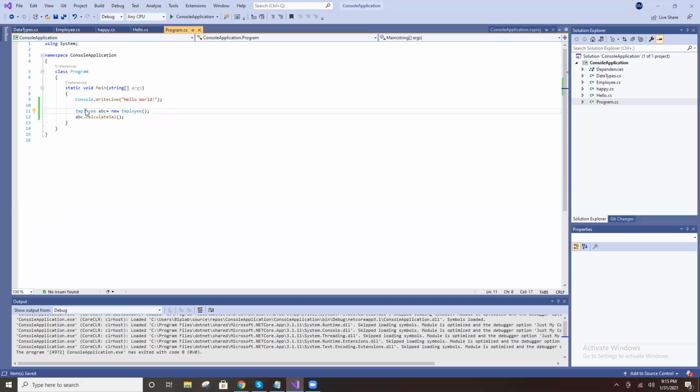What is ABC? It is the employee class reference name only. So first go to the right side: new employee creates an object, the object is saved to ABC, which is the employee class reference name. And using ABC, call that method, ABC dot calculate salary.